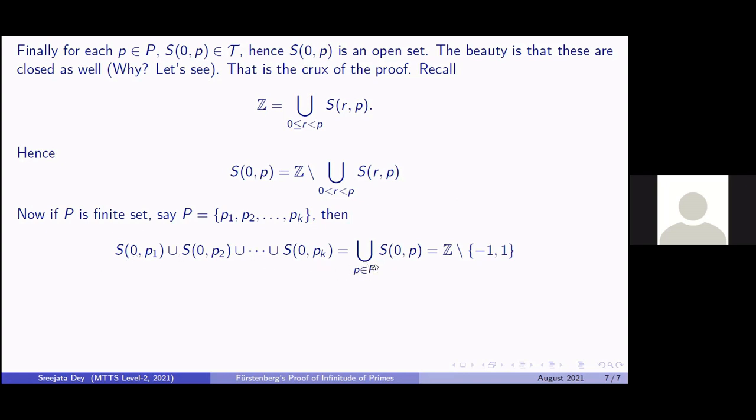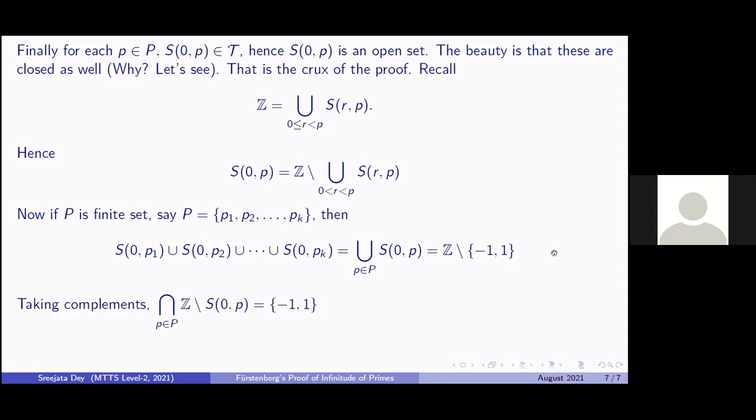Since there are finitely many primes P1, P2, Pk in P, this is S0P1 union S0P2 up till union S0Pk. That is, it's a finite union. And we have already seen that this is nothing but Z minus {-1, 1}, which followed from the fundamental theorem of arithmetic, that all the integers other than -1 and 1 have some prime divisor or the other.